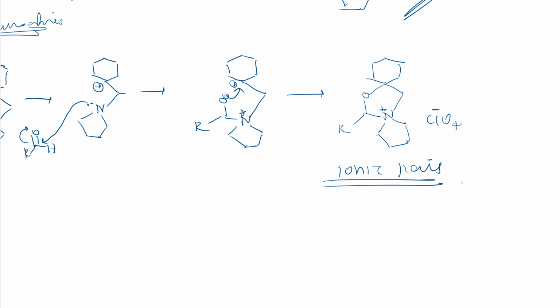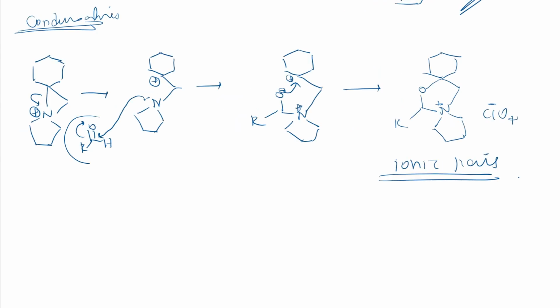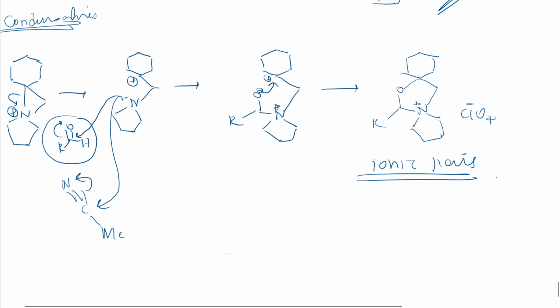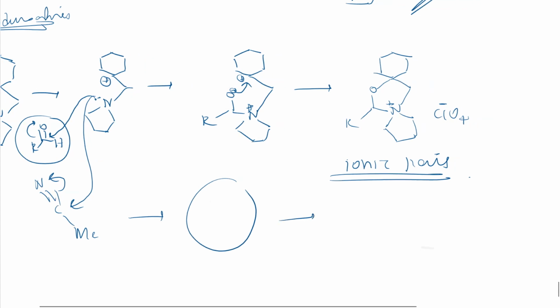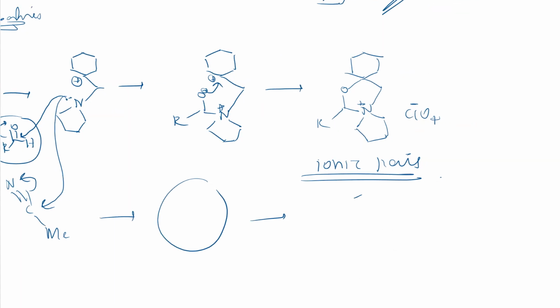So instead of adding this aldehyde, if I add this compound, N triple bond C Me, what happens? This lone pair attacks this carbon, and the electron density moves onto nitrogen. So I hope you will write the final product. For the ionic pair, what will I get? This one, the same thing. Just write it. Here nitrogen comes instead of oxygen.